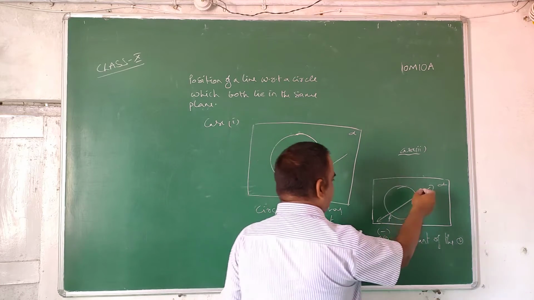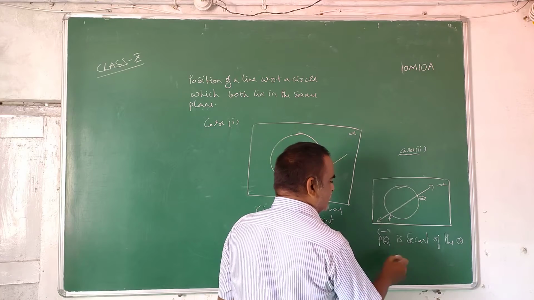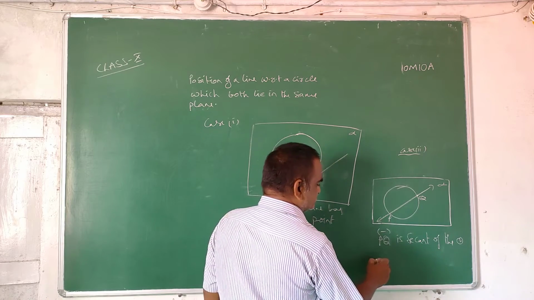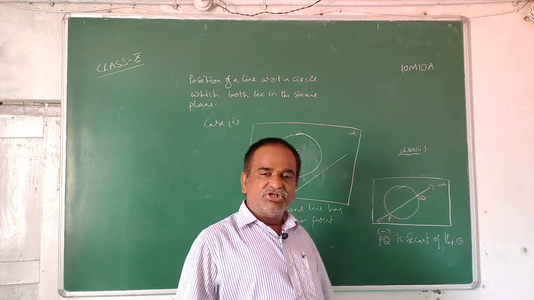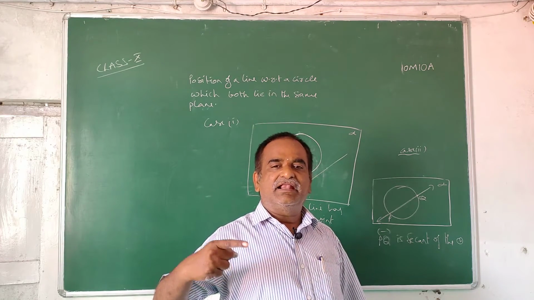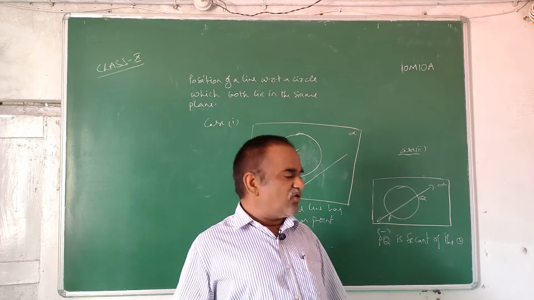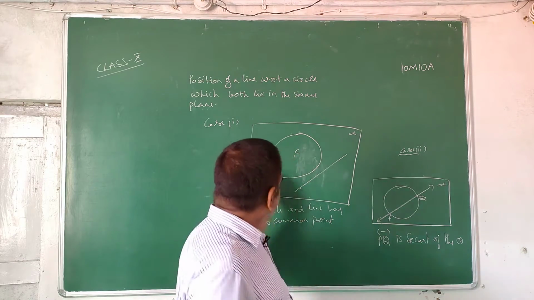Here the circle and line will have two points in common. Understood? So if a line is intersecting a circle at two different points, then that line is called a secant of the circle.